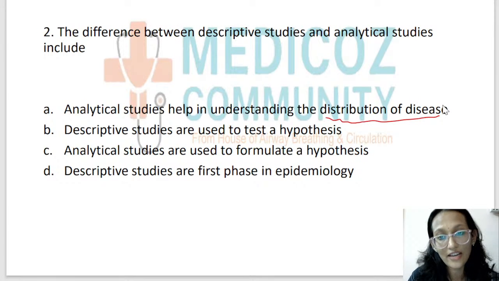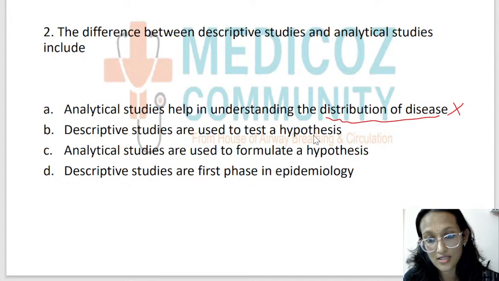So we discussed that when we spoke about descriptive studies. So this is wrong. Descriptive studies help in understanding the distribution of disease. Okay, I hope that is clear. Again, the second option is descriptive studies are used to test hypothesis.